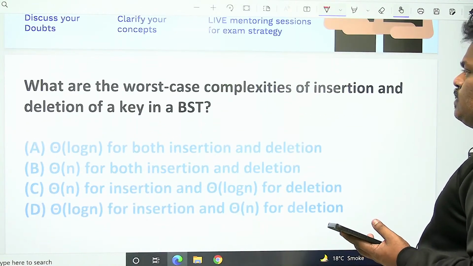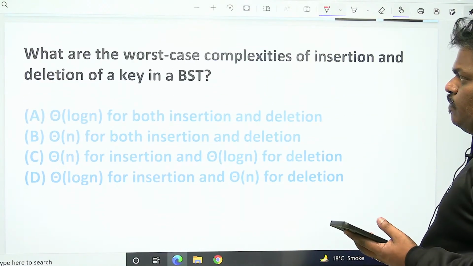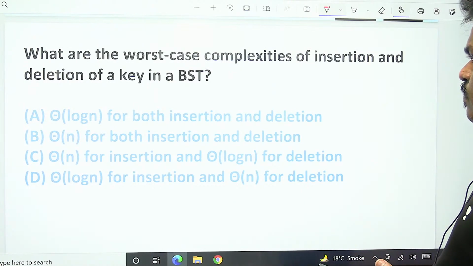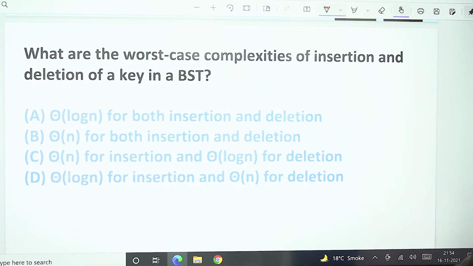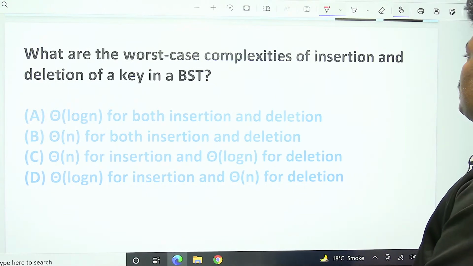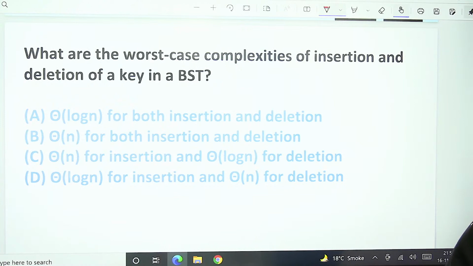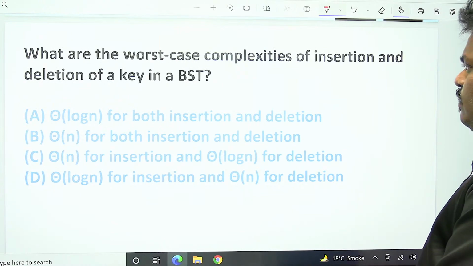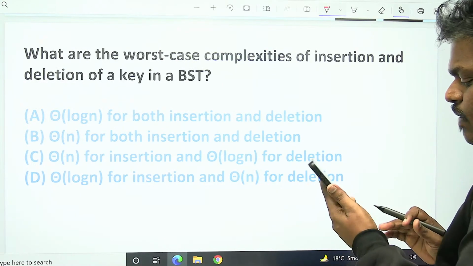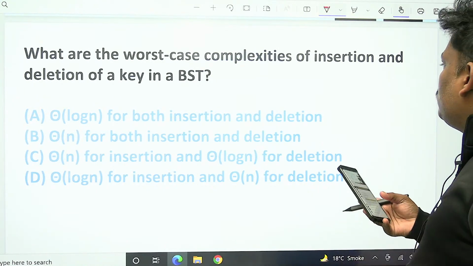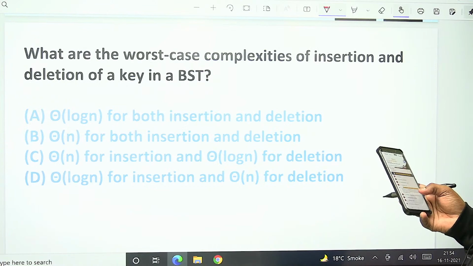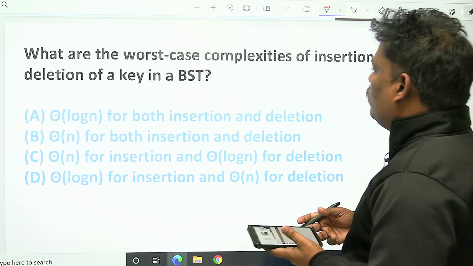Yeah, so see this problem. What are the worst case complexities of insertion and deletion of a key in a BST? Everyone knows, right?